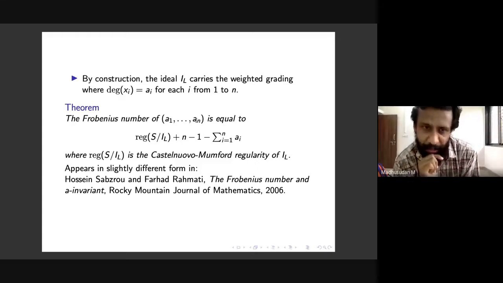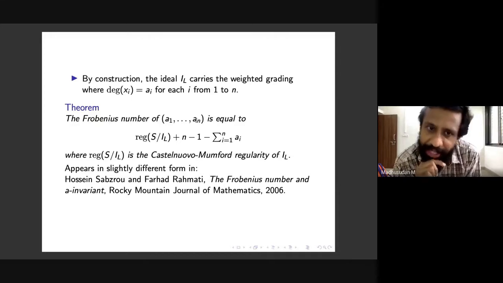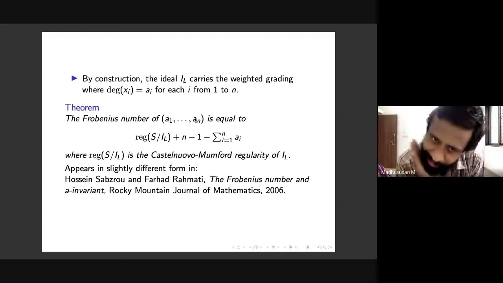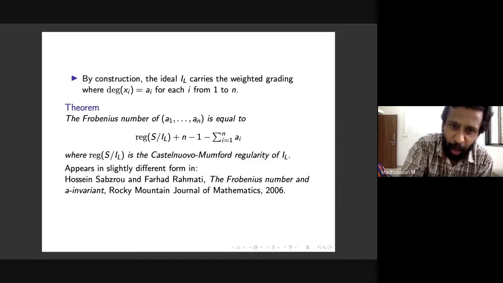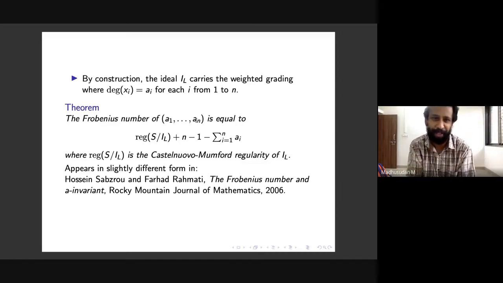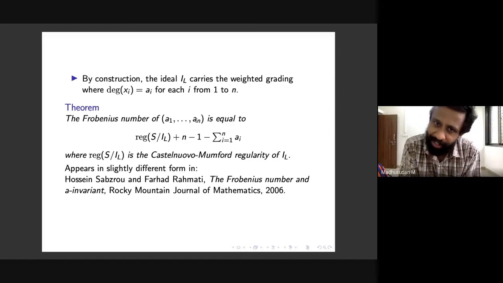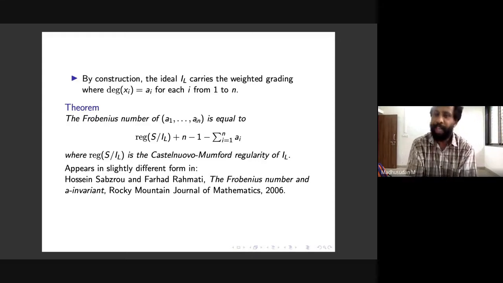Okay, and here's the theorem. The Frobenius number of A1 to AN is equal to the regularity of S mod IL plus n minus 1 minus the sum of the AIs. And where regularity here is the Castelnuovo-Mumford regularity of IL, or rather, of S mod IL. Sorry, in the last part of the theorem, it should be S mod IL, not IL. There's a slight difference between these, they are not very different. And we are looking at this regularity with respect to this weighted grading. Any questions on the statement?